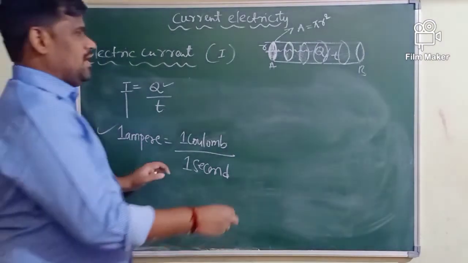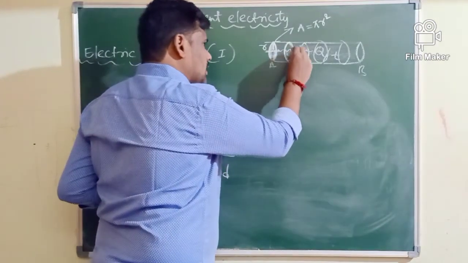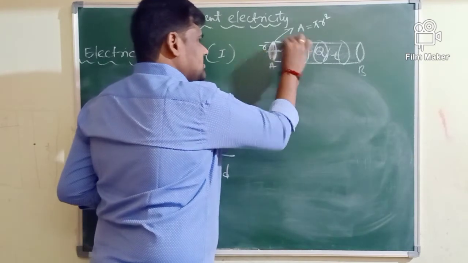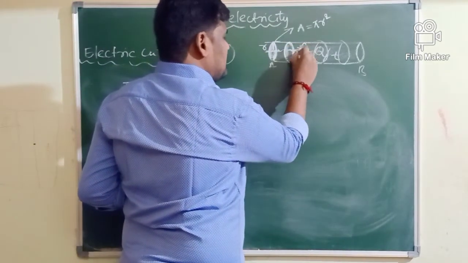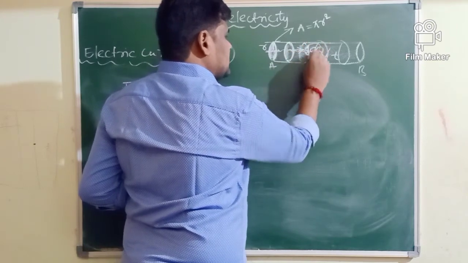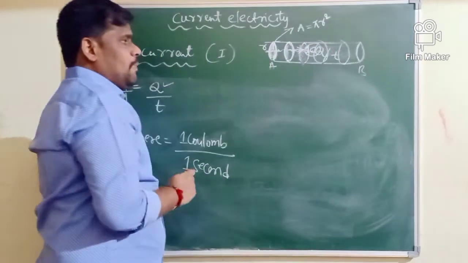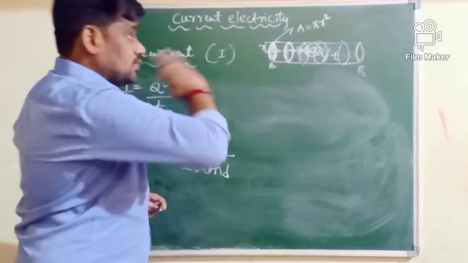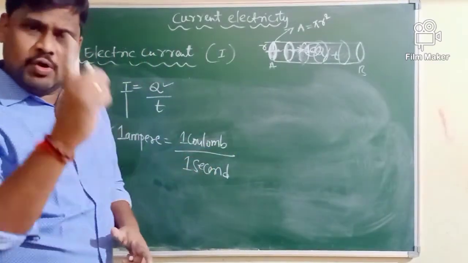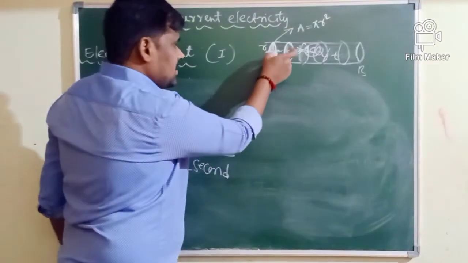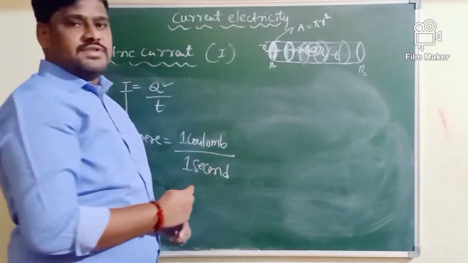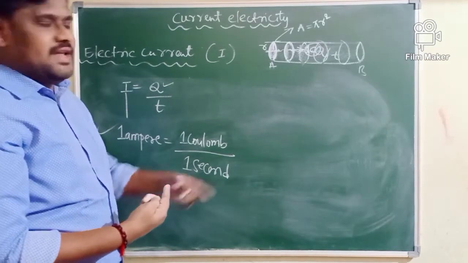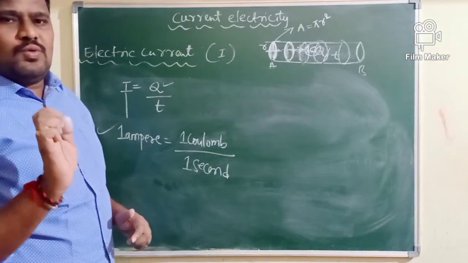Say for example, here I am taking one small part of a conductor. Imagine through this small part, 1 coulomb of charge is crossing, and it is taking how much time? 1 second. Then the current is said to be 1 ampere.